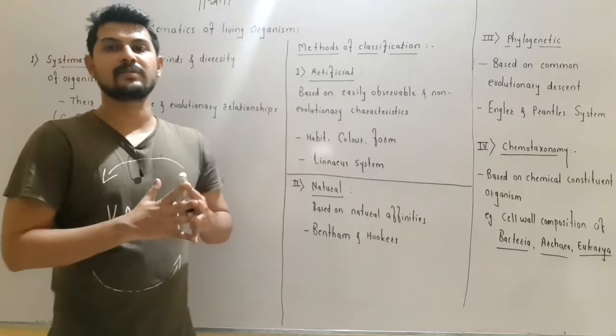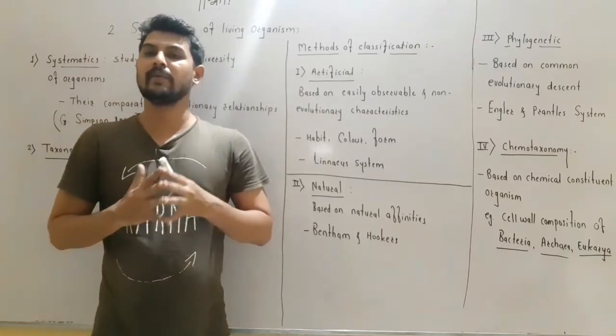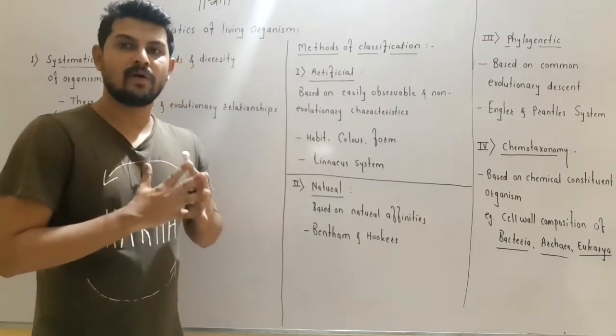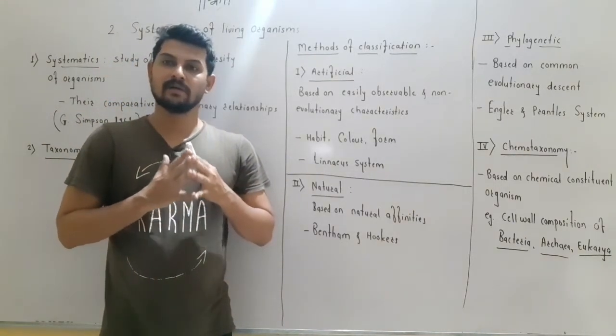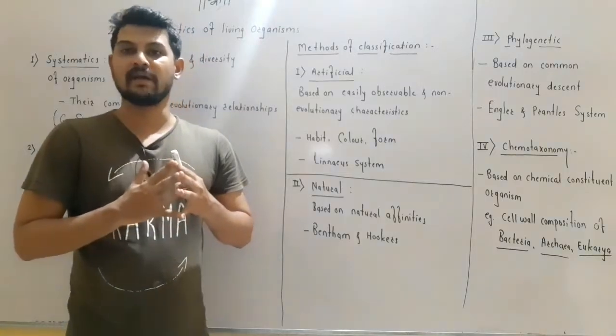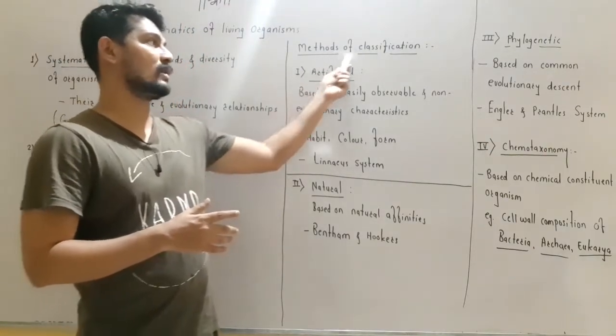So in this way we have studied that the taxonomic hierarchy can be made, meaning the ascending or the descending orders of the groups can be made, and these groups are called the taxonomic hierarchy. So let us study about the methods of classification.